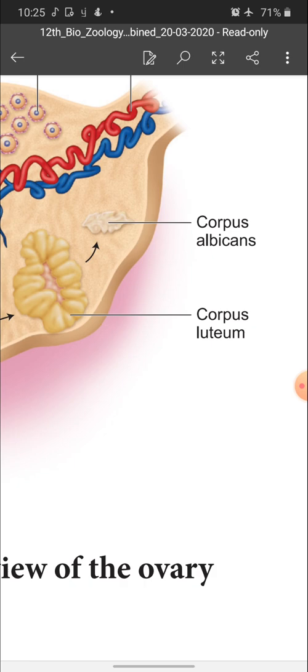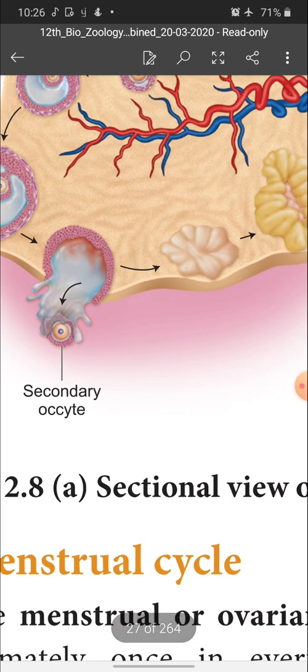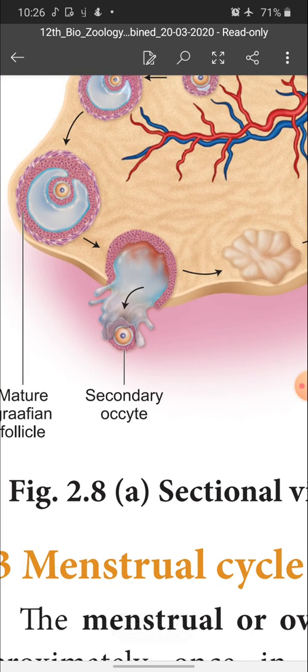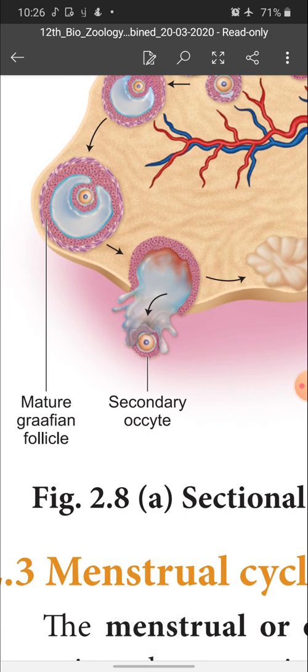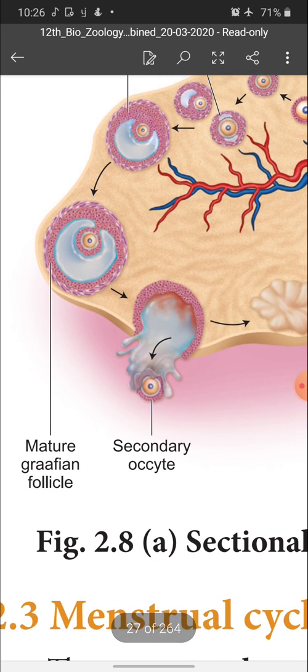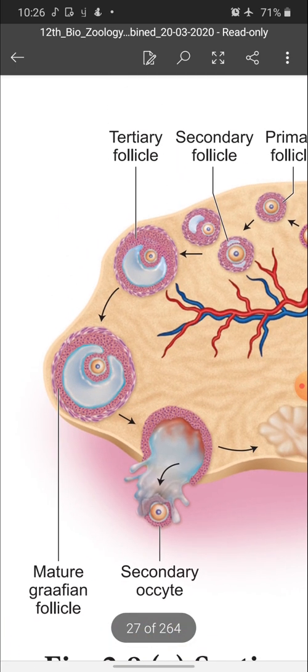So again, children, first this is the complete mature egg, and it ruptures and releases the egg. The next one is the mature Graafian follicle. It becomes mature, ruptures and releases the secondary oocyte. After the mature Graafian follicle ruptures, the tertiary follicle becomes the mature follicle, the secondary follicle becomes the tertiary follicle, and the primary follicle becomes the secondary follicle, like that in series.